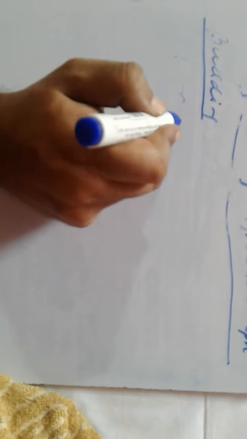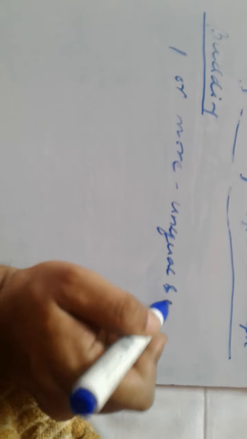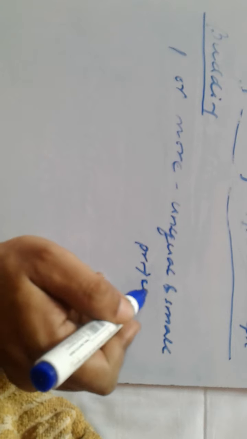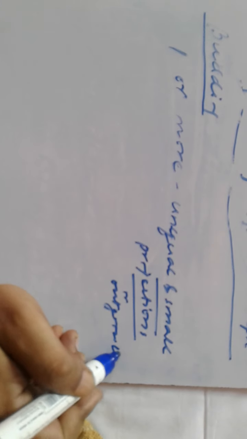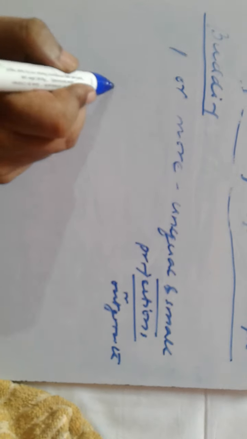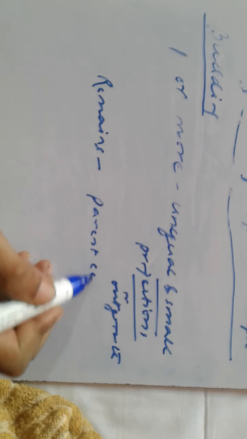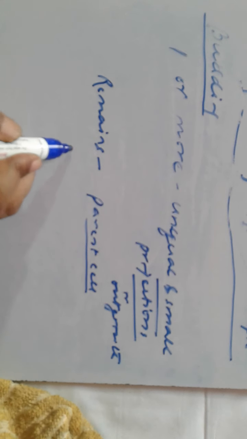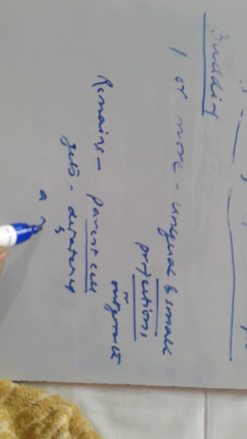What happens in budding? One or more unequal and small projections, or outgrowths, are produced that remain attached to the parent cell at first, then get detached and develop into a new organism.